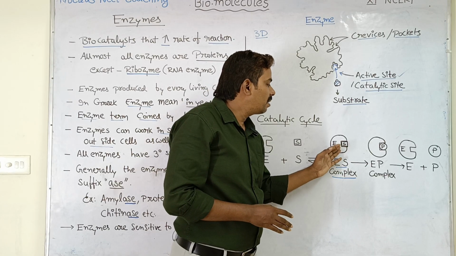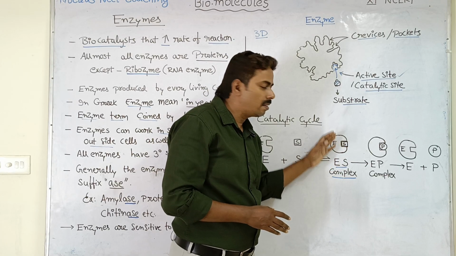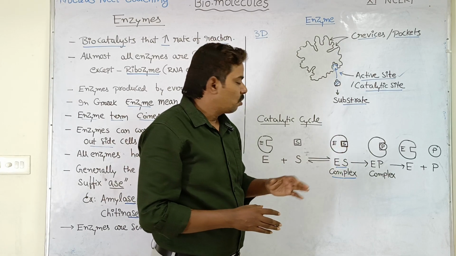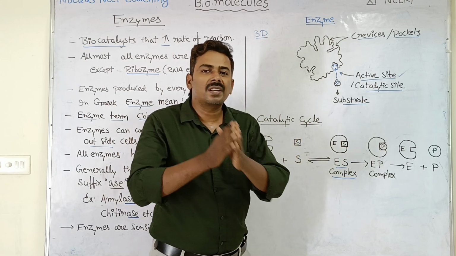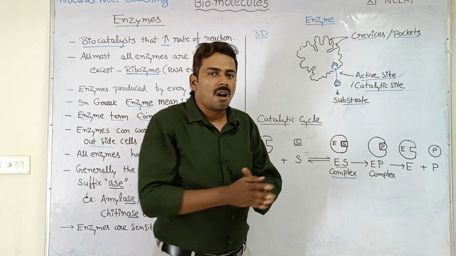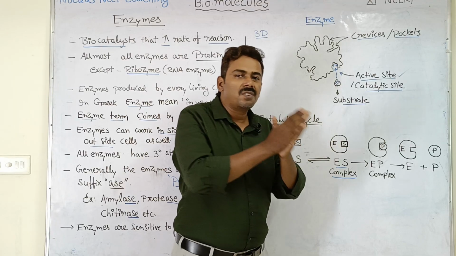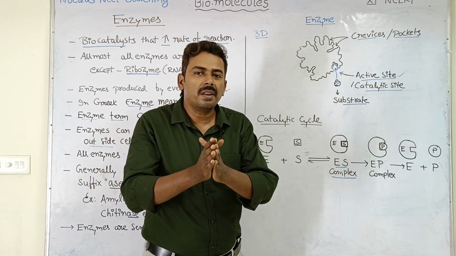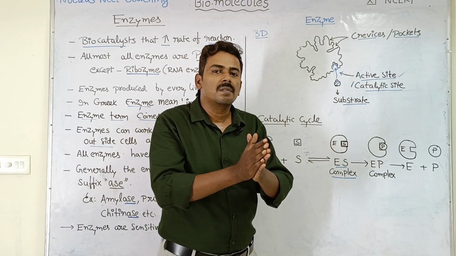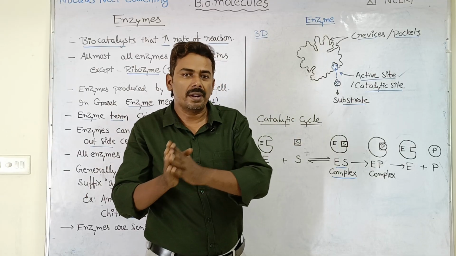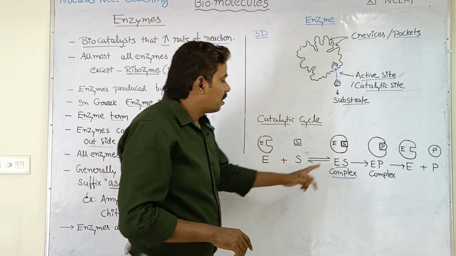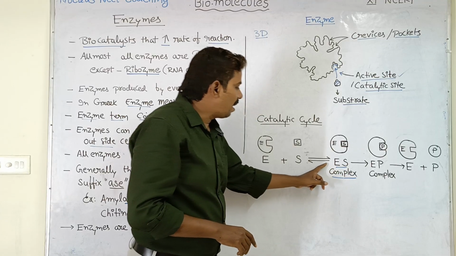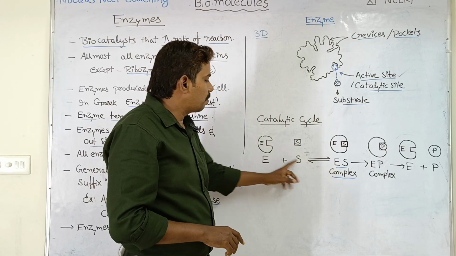It will create bonds, or it will break the bonds present in the substrate. Because of this, the substrate will go through a series of transitional states. After going through a series of transitional states, which are temporary, finally the substrate molecule gets converted into product. In the same way, there is another possibility. The enzyme substrate complex again can revert back into enzyme and substrate.